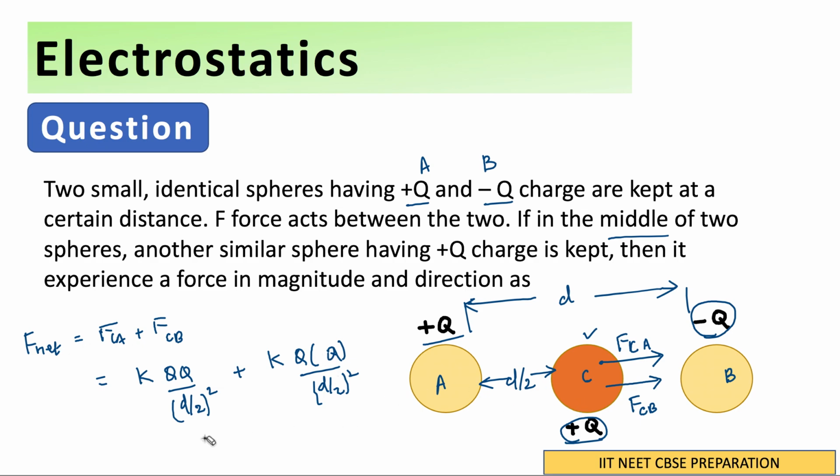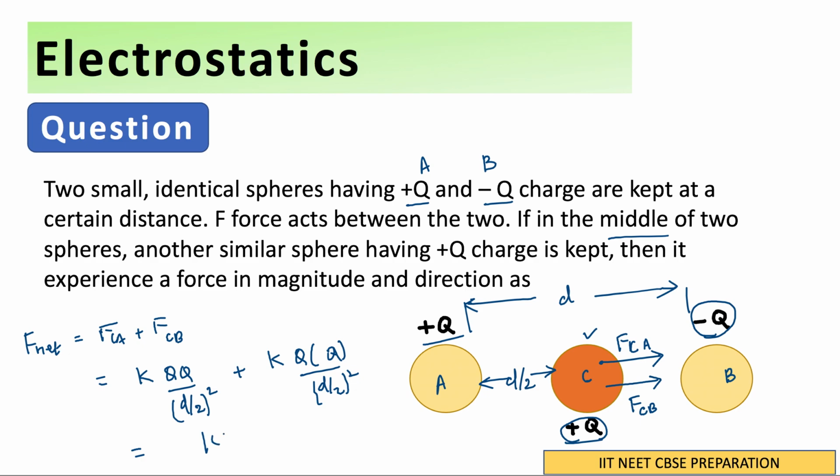What is happening? We are just writing the magnitude of the forces, because the plus and minus of q we use to decide the direction of the force. Now we are only writing the magnitude. Magnitude doesn't depend on plus and minus, that is just the value, which is just q. So it is going to be kqq upon d by 2 whole square, and kqq upon d by 2 whole square. Now I think it's pretty self-explanatory. Just don't make this mistake: while marking the forces you have taken the negative, so don't include it while you are writing the net force.